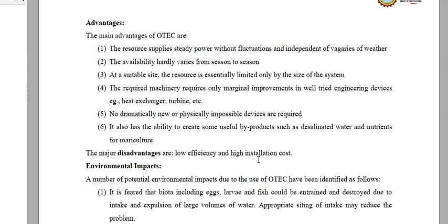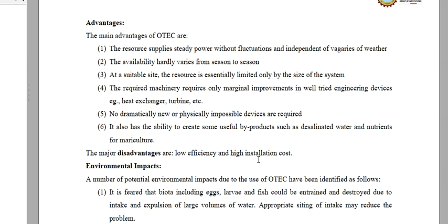It has the ability to create some useful byproducts such as desalinated water and nutrients for mariculture. In the last video we discussed that in open cycle type plant, the steam which is used in the turbine can be condensed to provide desalinated water, and the larger quantities of it can be very useful.